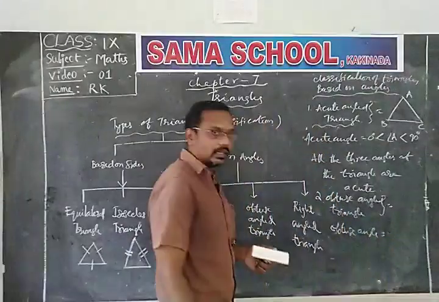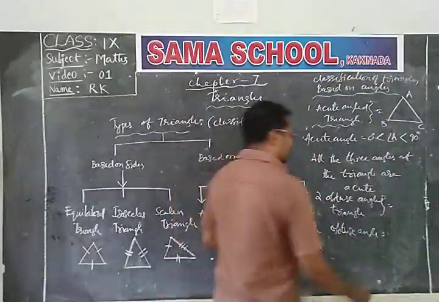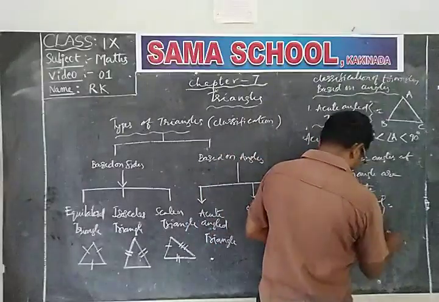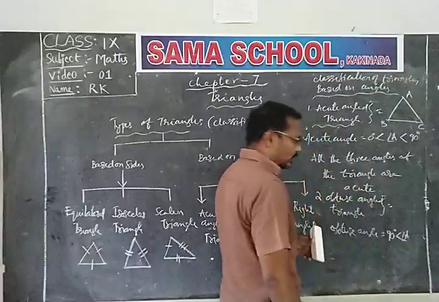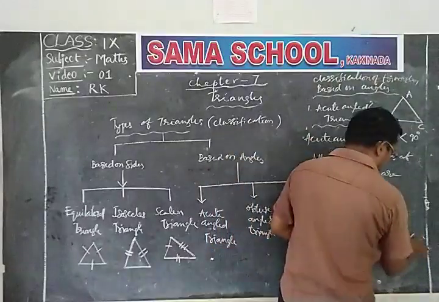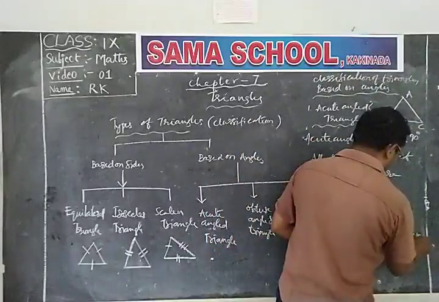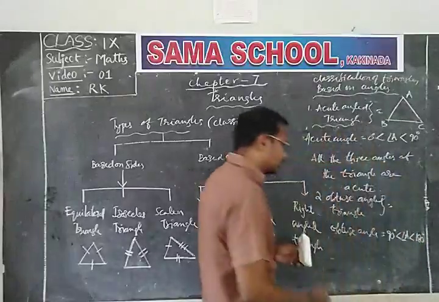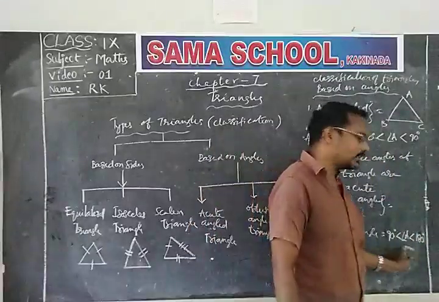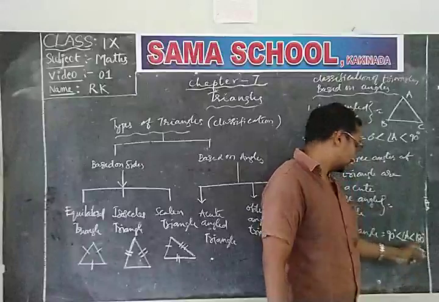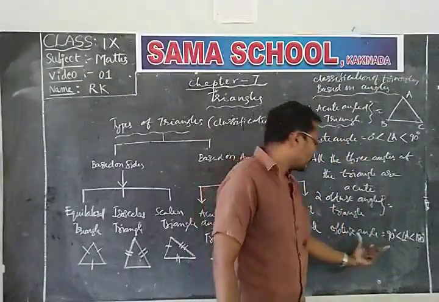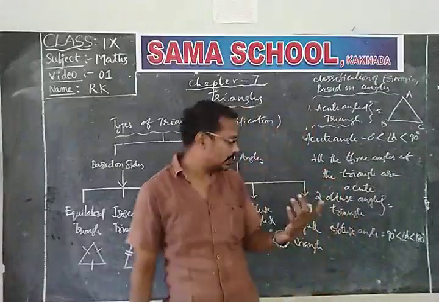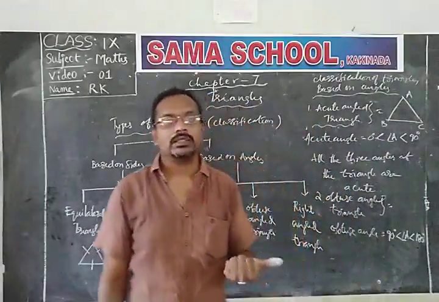An obtuse angle is an angle more than 90 degrees and less than 180 degrees. The angle between 90 degrees and 180 degrees is called an obtuse angle.